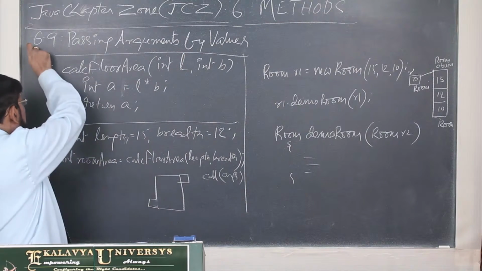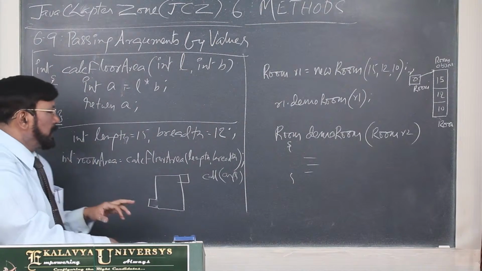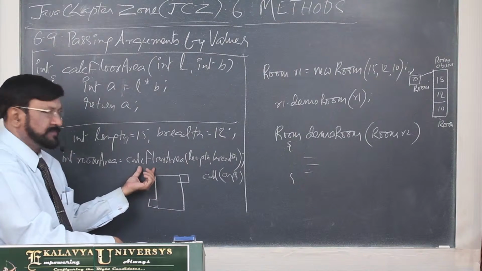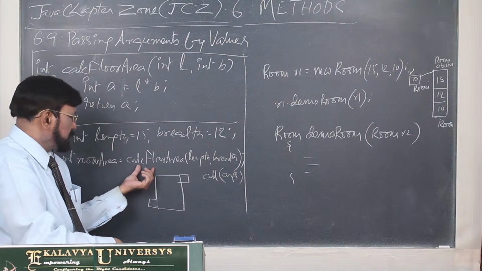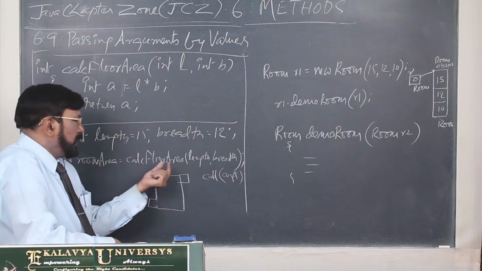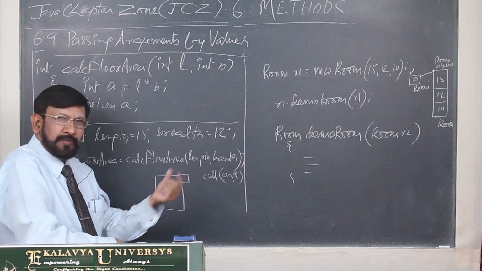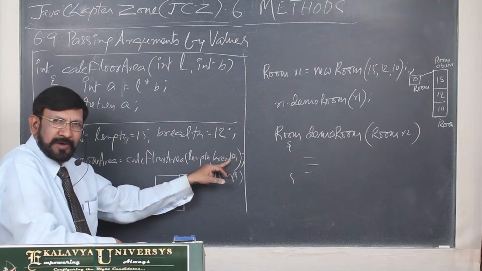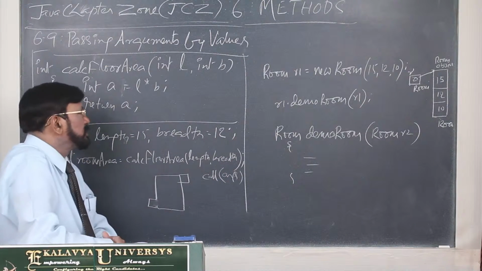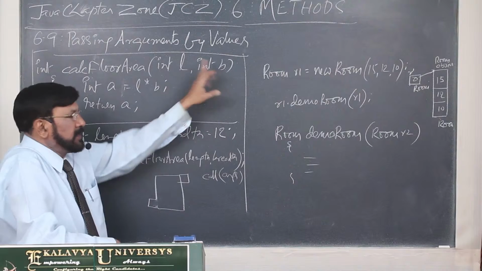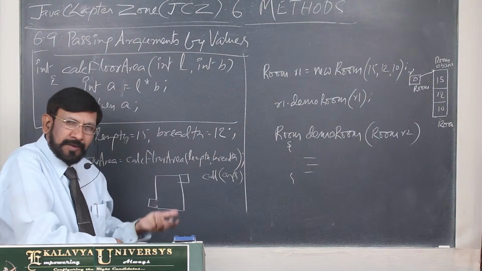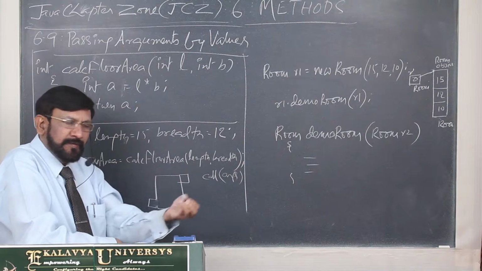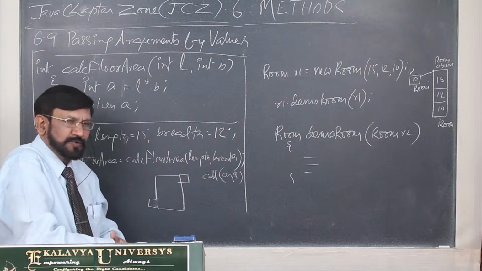This you treat as a mission. Mission is ready. Now this is the switch. This is the calling of the method. And what are we passing? We are passing the actual arguments. Length and breadth we are passing. L and B are the parameters or formal arguments which are meant for receiving the copies of the values.